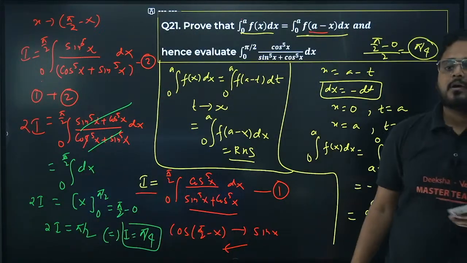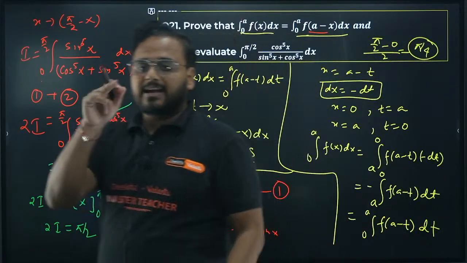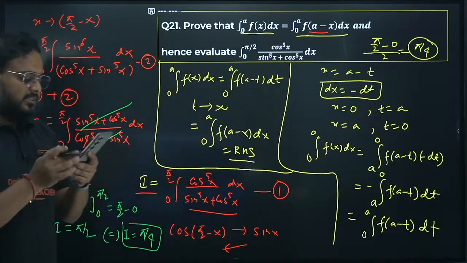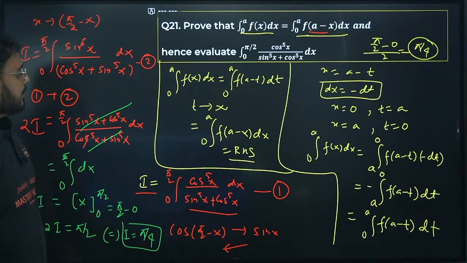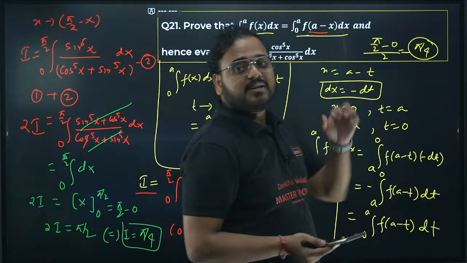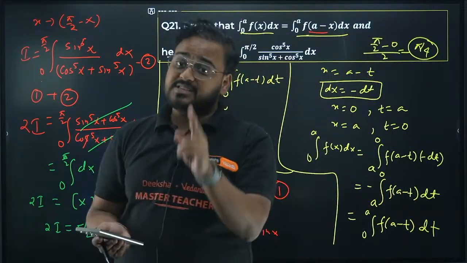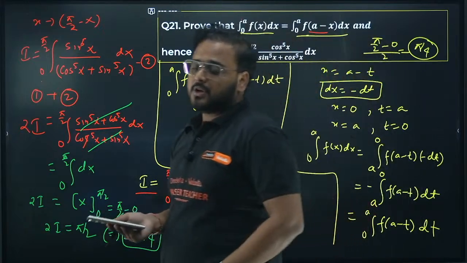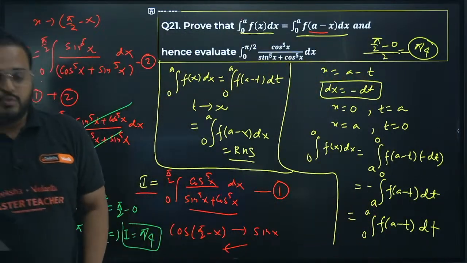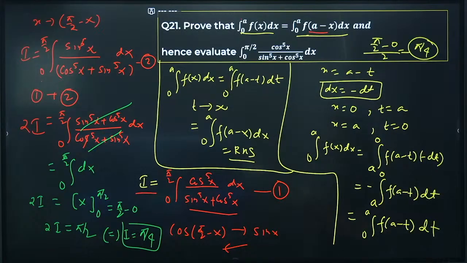Done. Please check. Which step should I explain again? Let me know. I have not skipped even a single step. The reason is very simple: a 5-mark question can also be asked in 6 marks, and steps are important. It's a board examination, not CET. So I'll get down and check this out. You let me know which step I should explain again.